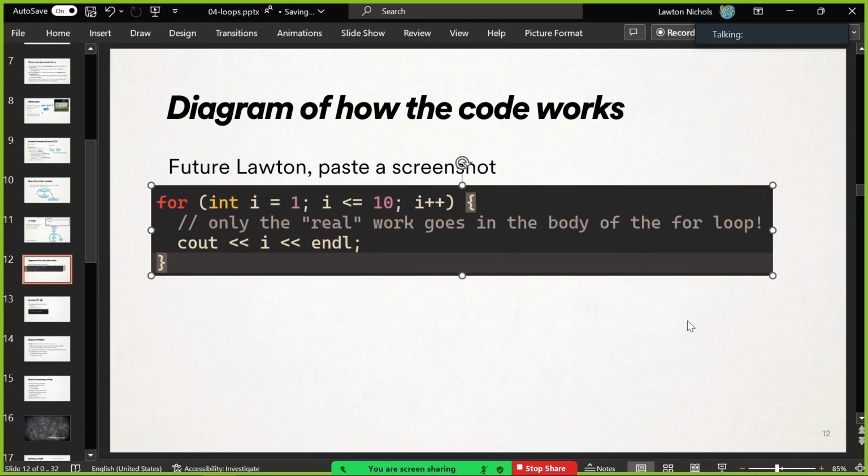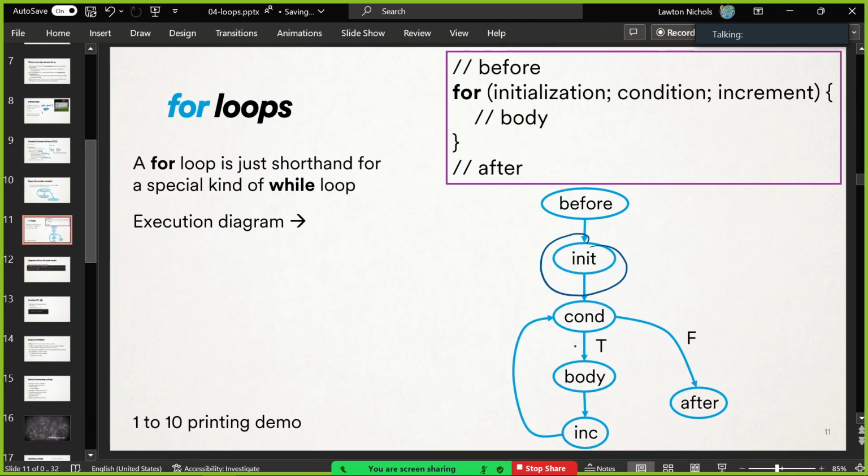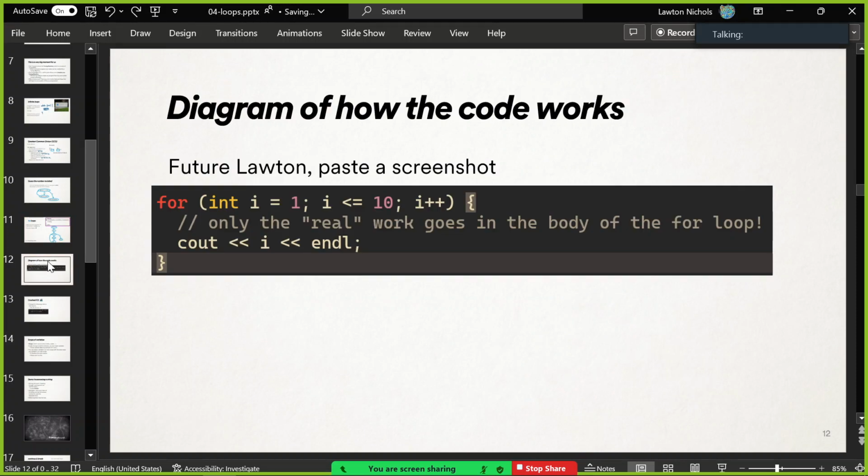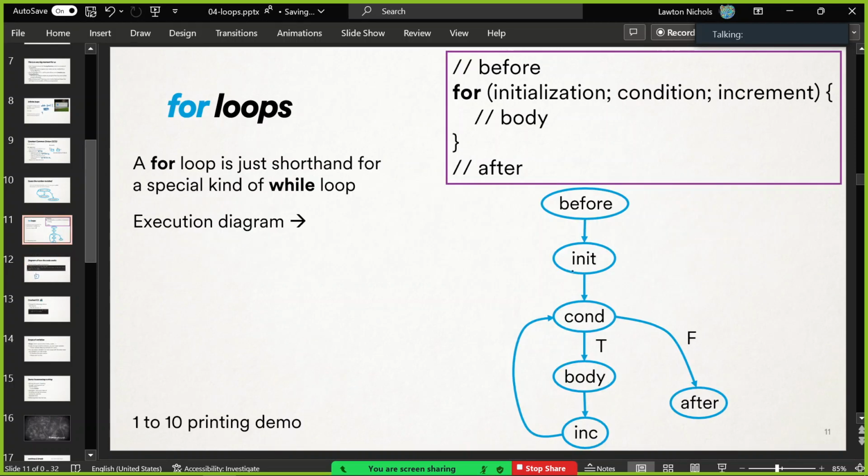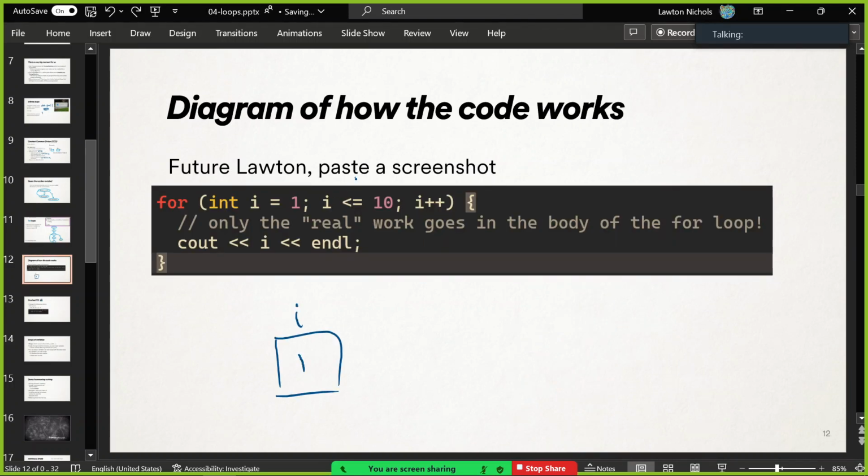Here's the code again. It's doing exactly what the while loop did. The first thing it does is run the initialization. That happens once. Initialization is the first step. So it makes that I variable, sets it to 1, and then it's repeating condition, body, increment as long as the condition is true. Is 1 less than or equal to 10? Yes. It runs the body, prints the value, so the screen has 1 on it now, and then it increments I with the I++ part to 2.